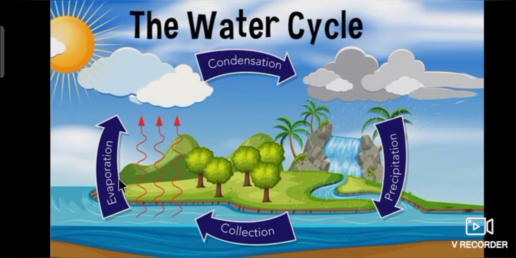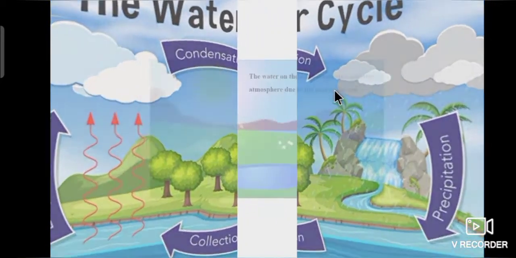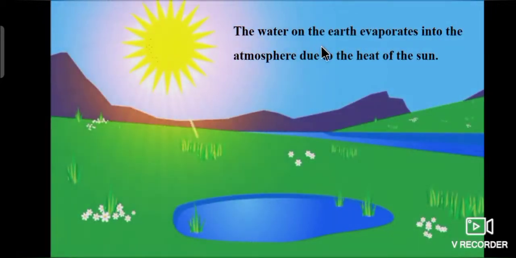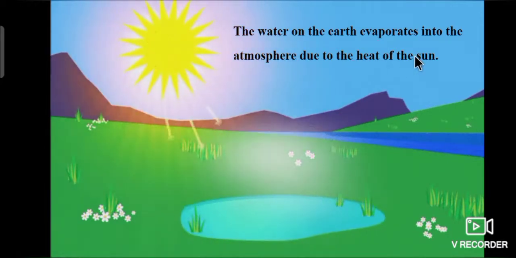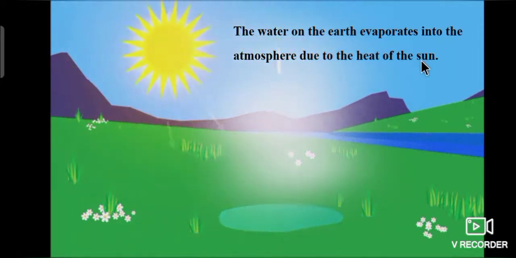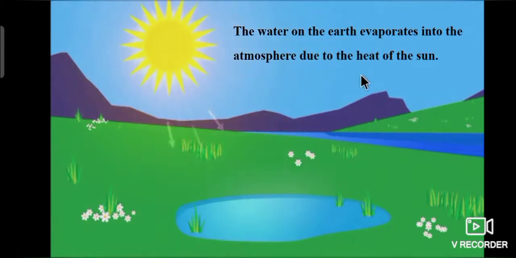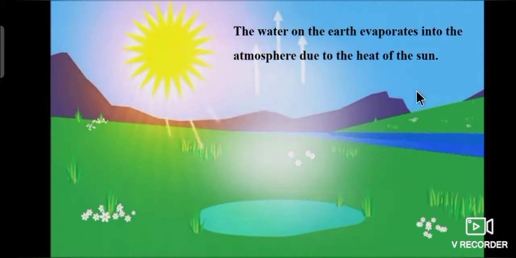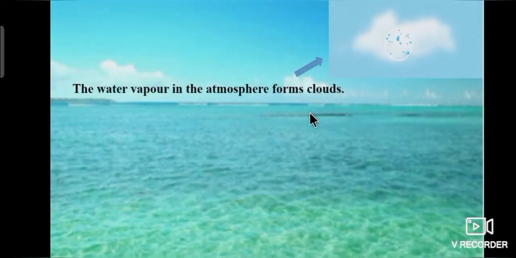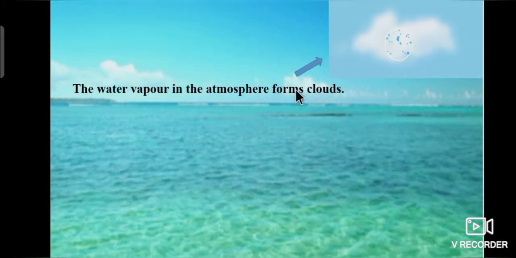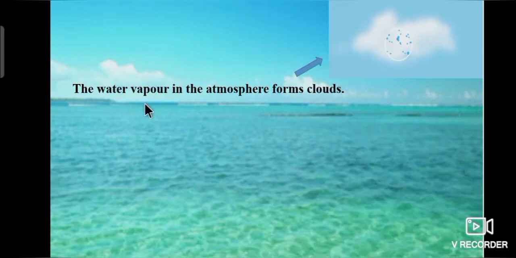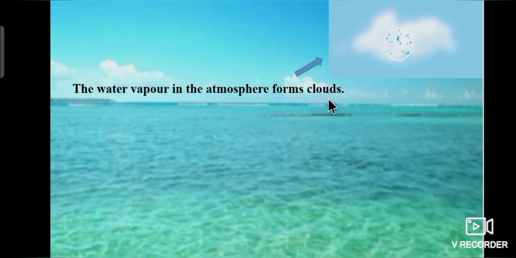Students, now we are going to study the water cycle. The water on the earth evaporates into the atmosphere due to the heat of the sun. The water vapor in the atmosphere forms clouds.